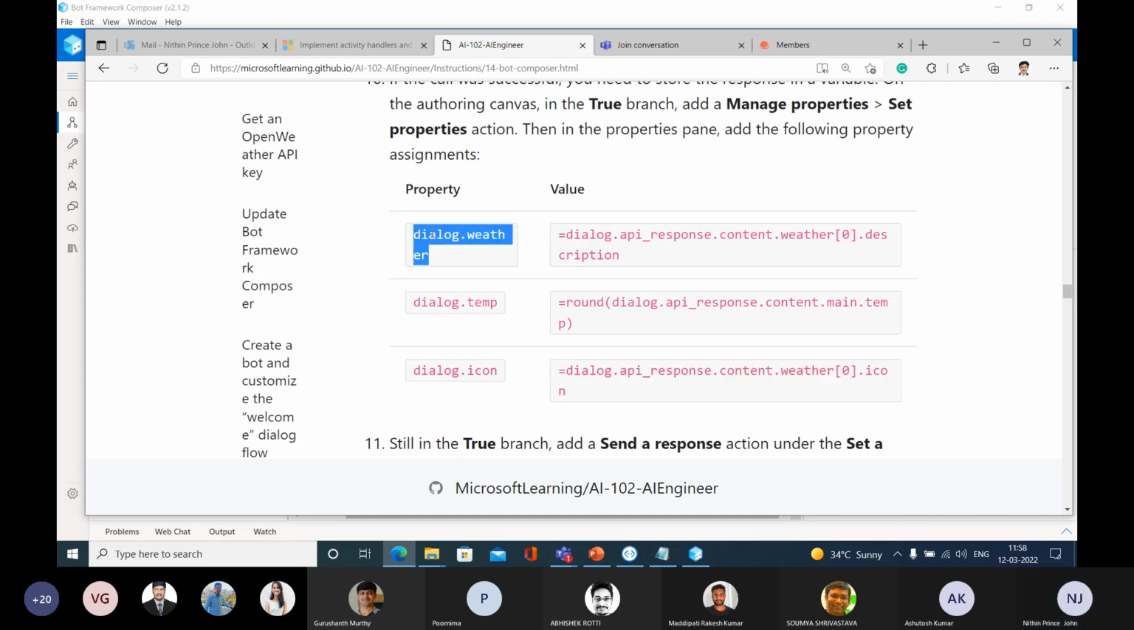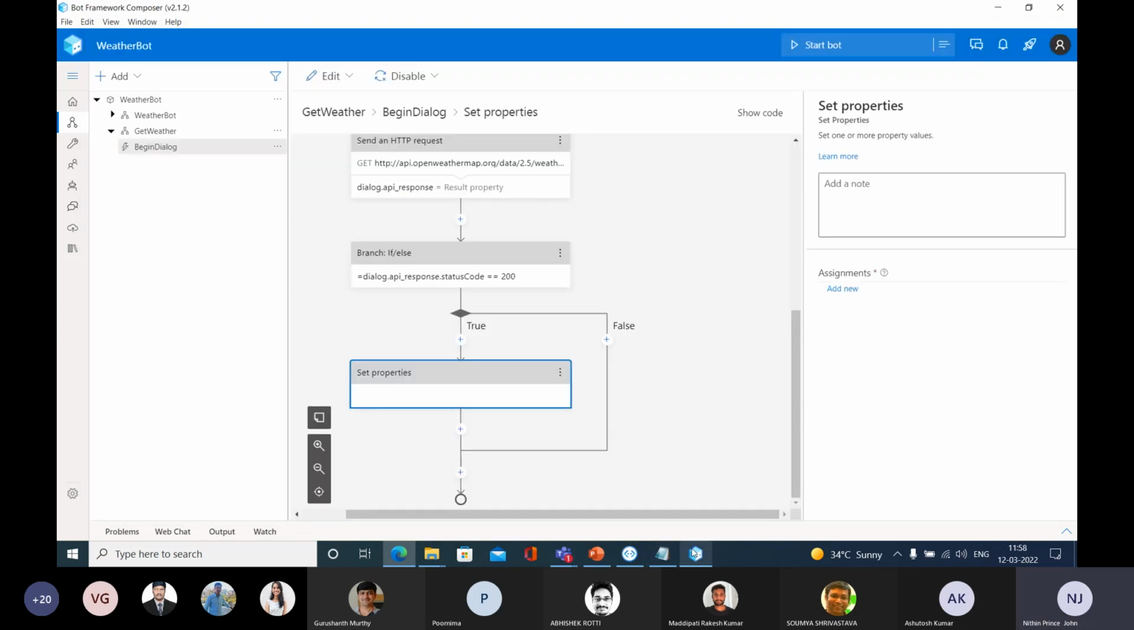So let me add these properties here. Go and select the set properties and go to the right side. Here you can see the assignments. So go and select this add new. You can type the properties here: dialog.weather.